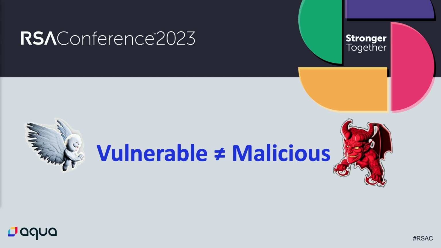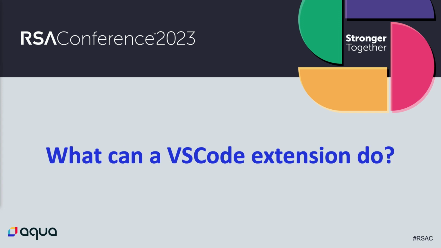OK, there aren't any publications about malicious VS Code extensions, but what can an extension even do, right? The answer is that it can do anything the programmer can do. It runs on the local computer without any sandbox. It can run ransomware on his computer and even use his SSH key to connect to the organization's private GitHub repositories and change code.